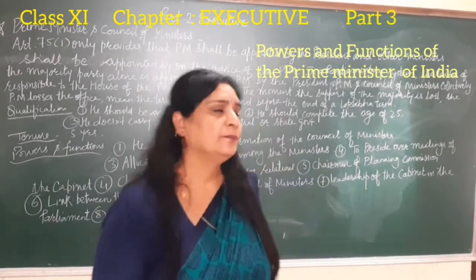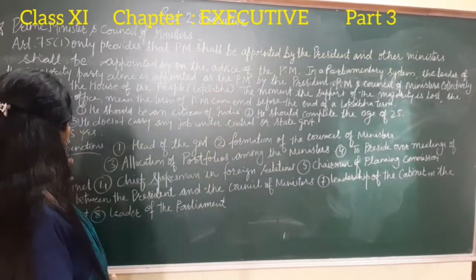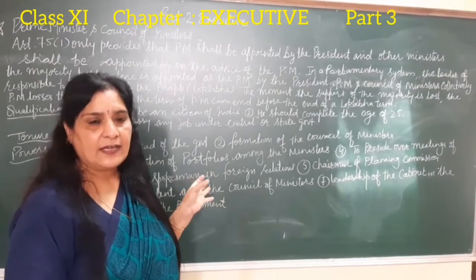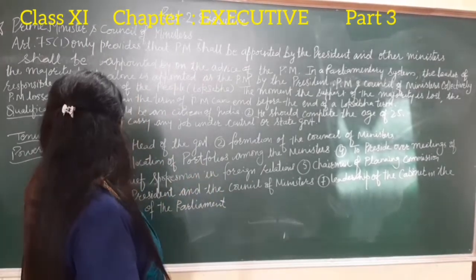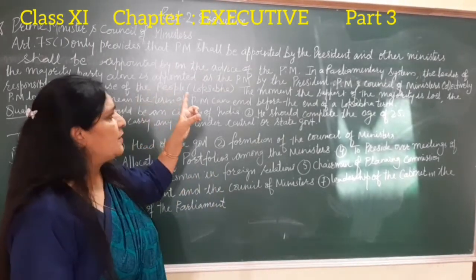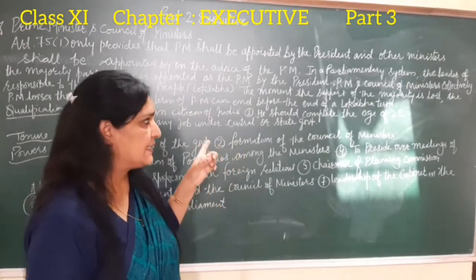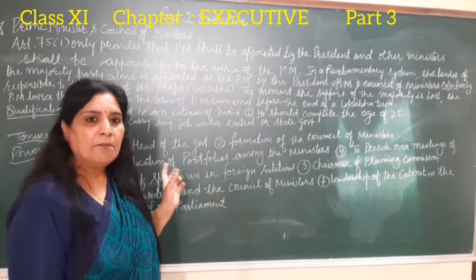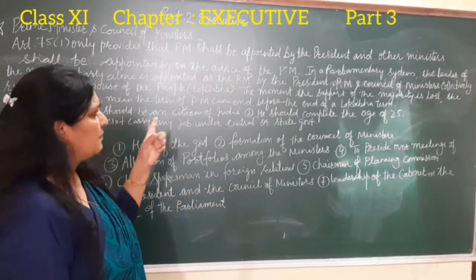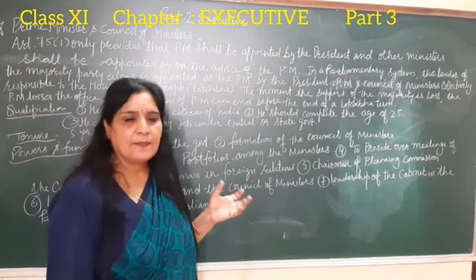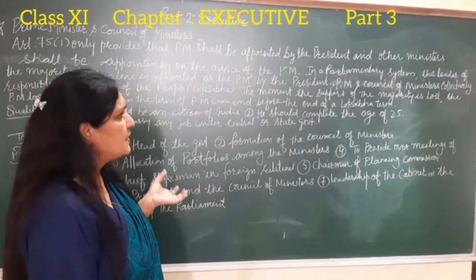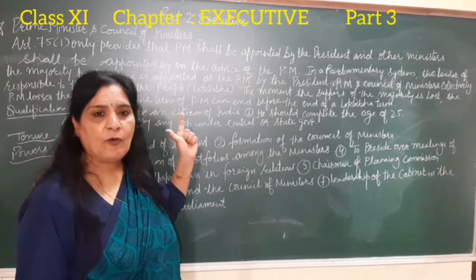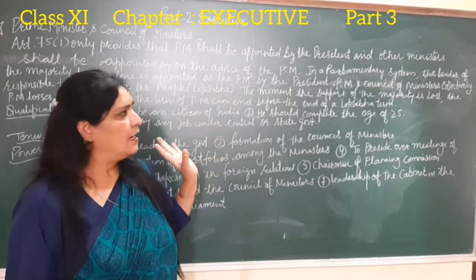So let's begin. First of all, it is important to note that in the Indian Constitution, Article 75 Part 1 provides that the Prime Minister shall be appointed by the President, and other ministers are also appointed by the President but with the advice of the Prime Minister. India has a parliamentary system. So in this system, the leader of the majority party alone is appointed as Prime Minister by the President.